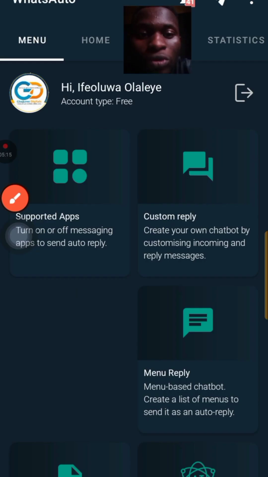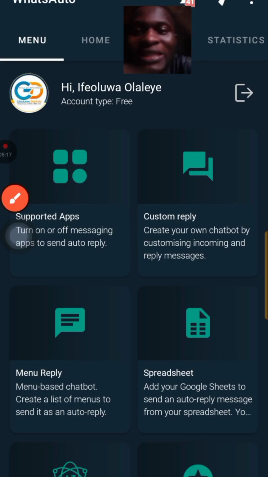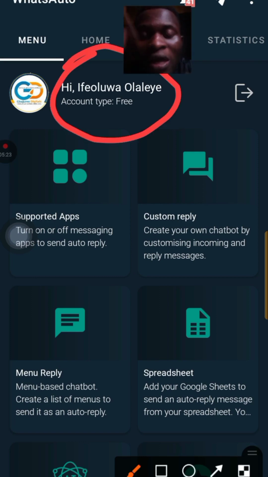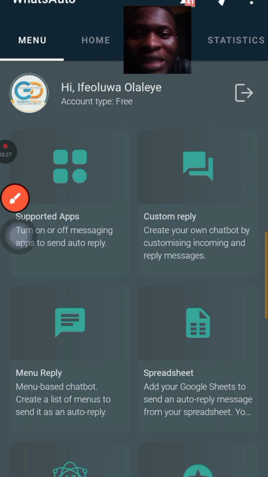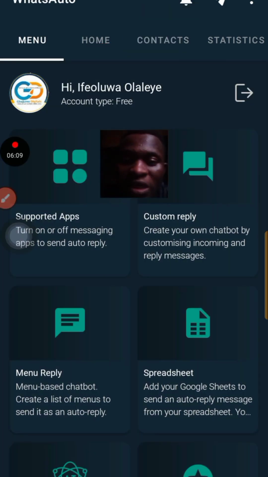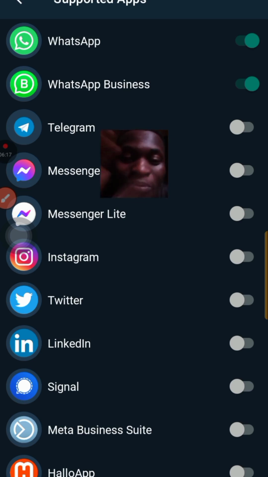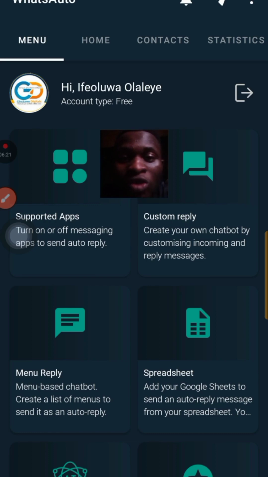After you've downloaded it, you are going to click on Open. Once you click on Open, you get here. You should see something like sign up or sign in around here. Instead of me having my login, you should sign up for a free account. Then you can come to the home page again. You can come to supported apps. Then you allow the two apps that you need, either you want it on WhatsApp, Facebook, even Instagram as well. It will happen on Instagram. You can see, that's why I love this app. You can do it on multiple apps.